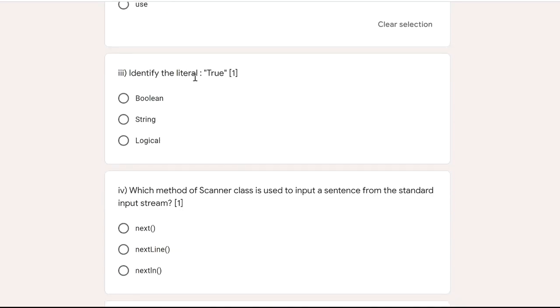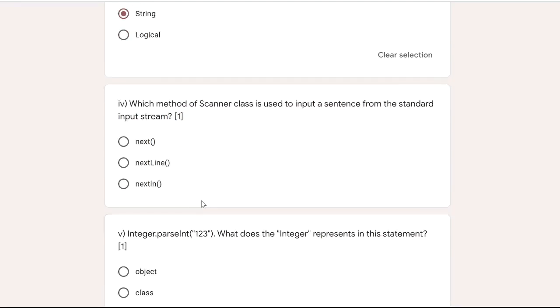Question 3, identify the literal. "True". See here, T is capital and it is written in double quotes. That means this is not boolean. Boolean means true or false fully in small letters and it should not be written in double quotes. So this is a string.